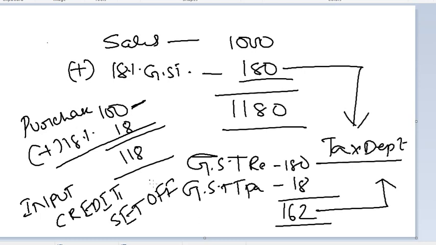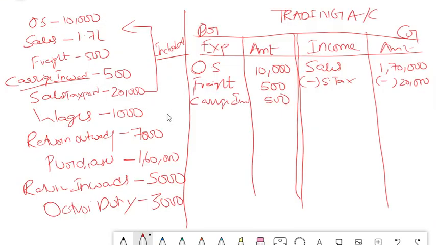It is not an expense or income, because in both cases at the month end you have to calculate the total value of GST payable, calculate the total value of GST receivable, and if any amount is payable you have to remit it to the tax department, and if any amount is receivable then you have to apply for a refund and the tax department will give you that amount. So this is the concept of sales tax or GST. It is not an income or expense. It is a balance sheet adjustment. I will tell you when we prepare the balance sheet. For now this is the concept. Hence in this case, we have to remove the sales tax because it is not an income. Hope you understood.